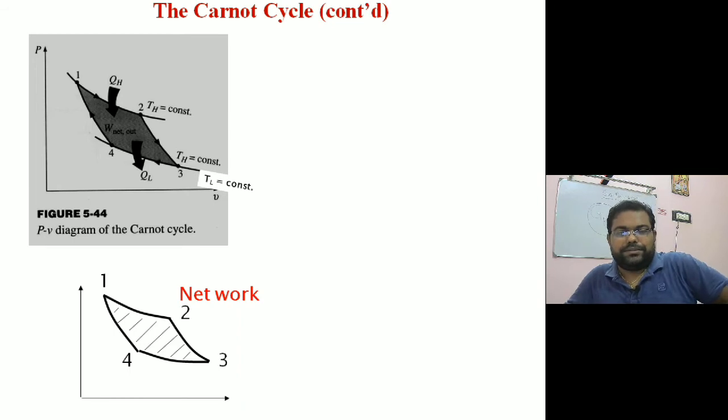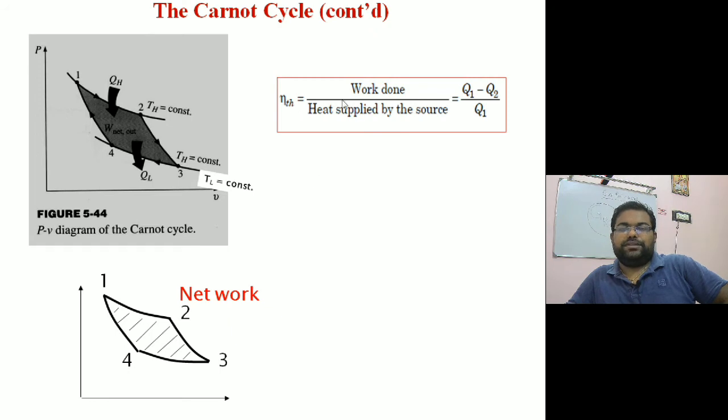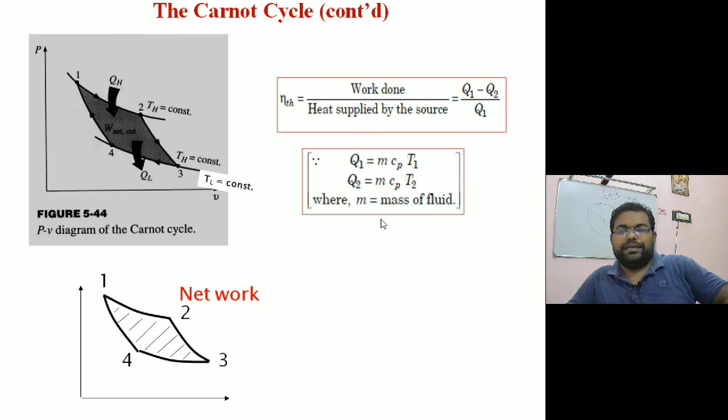It's the same thing if we represent it in a very simple way on a PV diagram, which is something like this. The area under this curve will be called the net work. So efficiency is work done divided by heat supplied. Work done will be QH minus QL, divided by QH. We can simply say Q1 is equal to CpT1, Q2 is equal to CpT2.